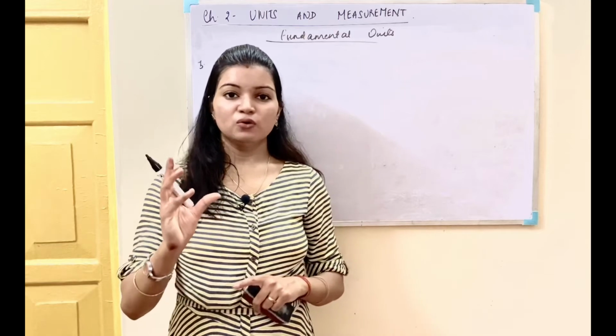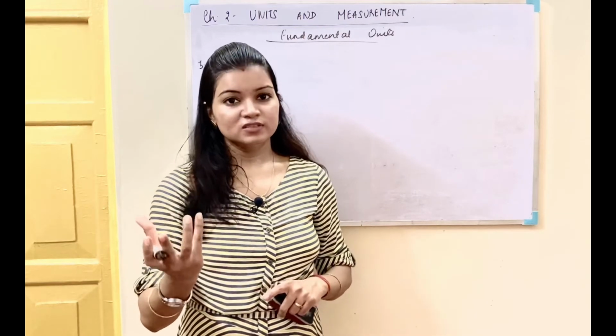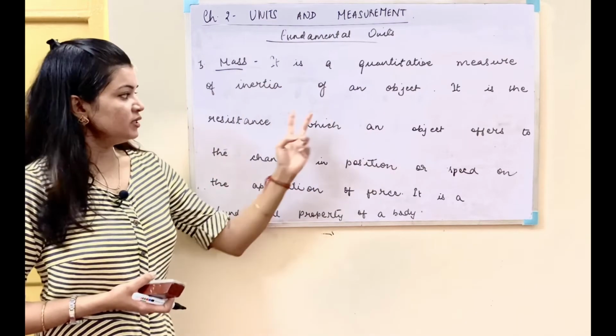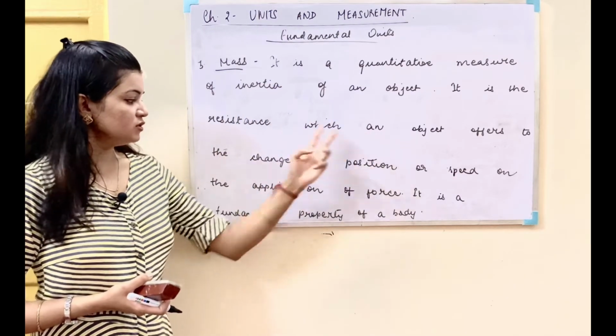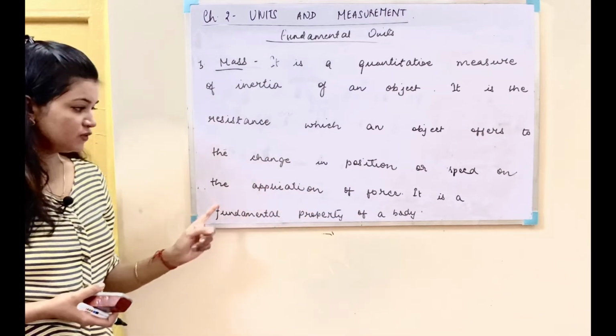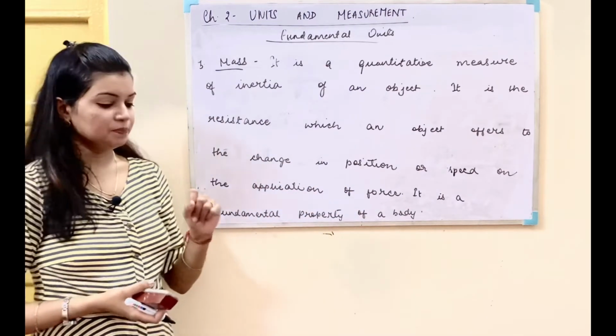So it is a measure of the inertia or resistance of an object. Mass is a quantitative measure of the inertia of an object. It is the resistance which an object offers to the change in the position or the speed on the application of the force. It is a fundamental property of a body.